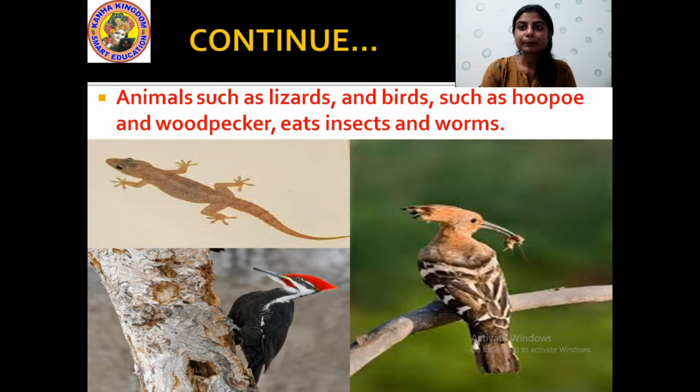Then hoopoe, you may have seen this bird around here. You will find this type of bird here. They also eat insects. Alright, so these are some animals which eat insects and worms. Okay.